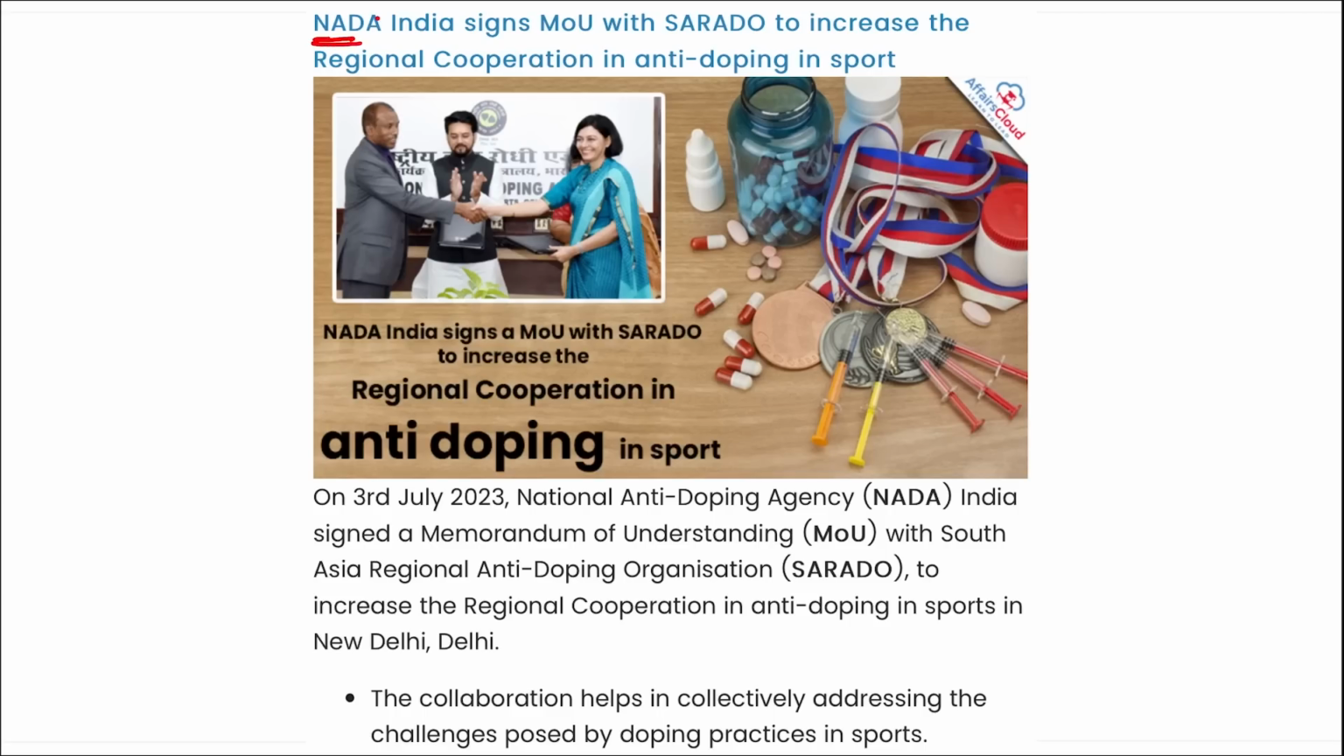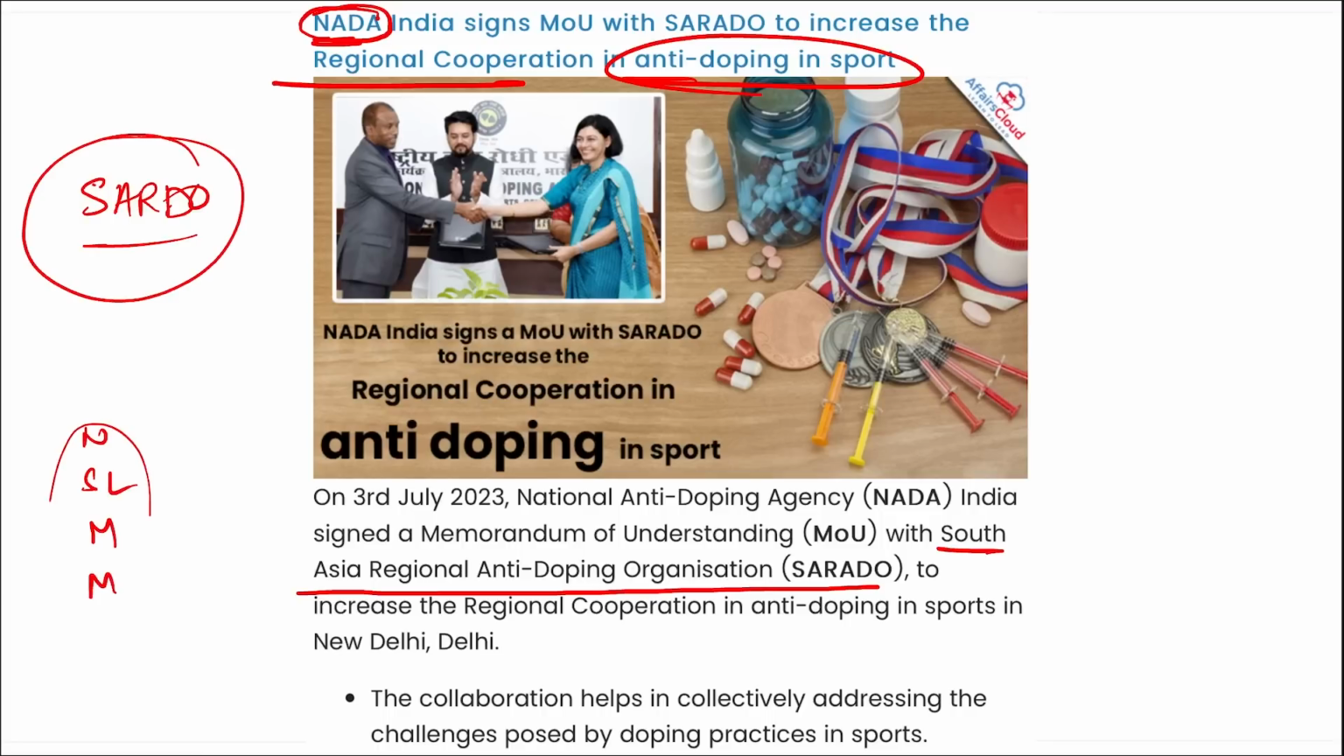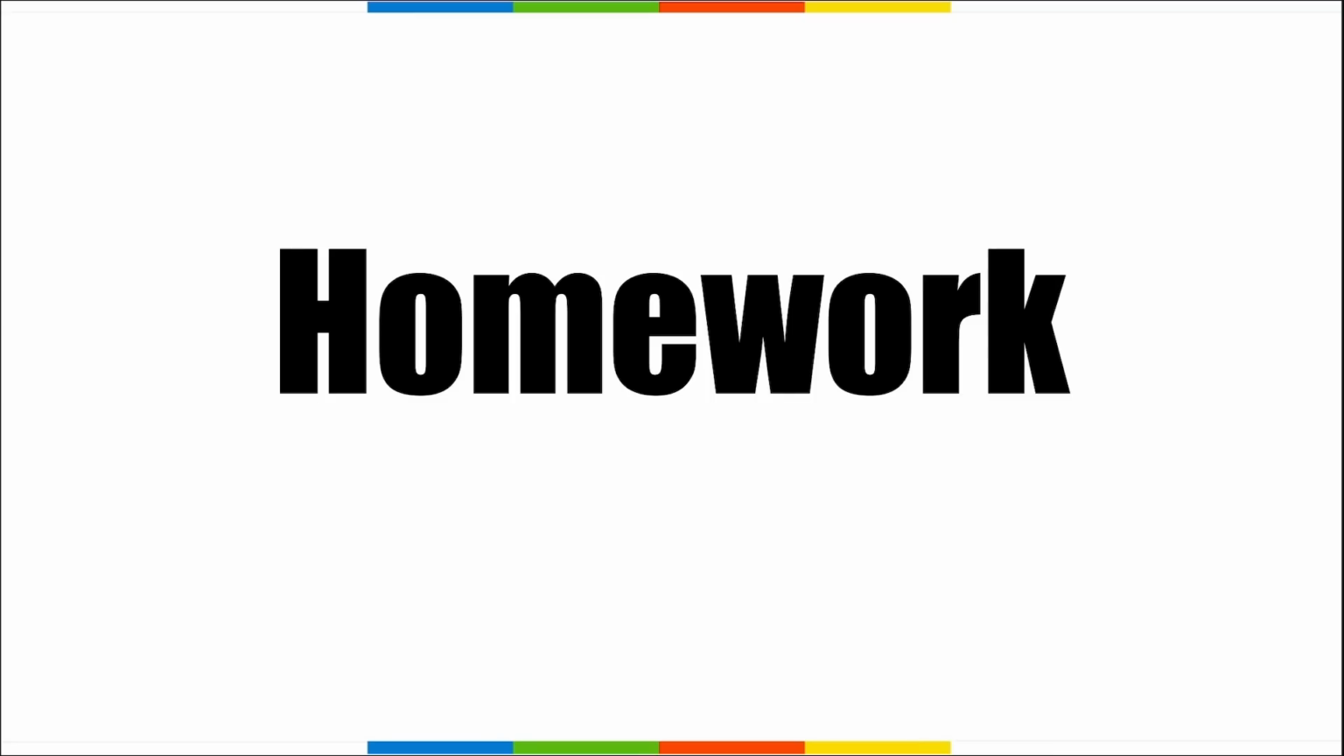Next, NADA, that is the National Anti-Doping Agency, has signed an MOU with SARADO, and this is to increase regional cooperation in anti-doping sport. And SARADO is the South Asia Regional Anti-Doping Organization. Nepal, Sri Lanka, Myanmar, Maldives, and even Bangladesh are part of this SARADO. So friends, these were your revision.